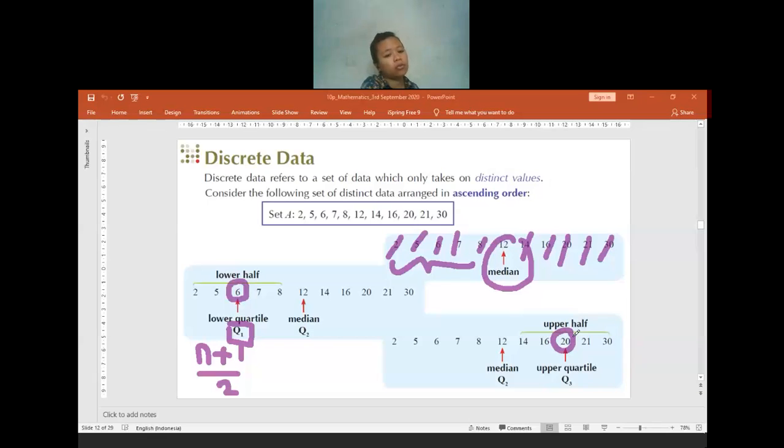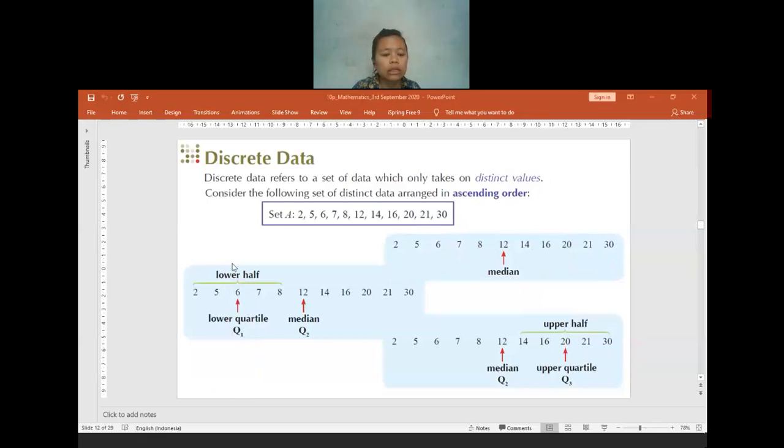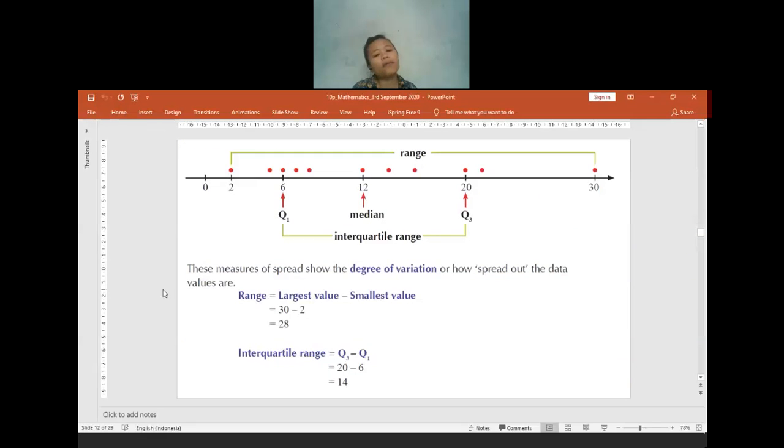Clear, right? Okay. If no one is confused, I will move on. Let us discuss finding the interquartile range. What is the interquartile range? The interquartile range is the difference between the upper quartile and the lower quartile.